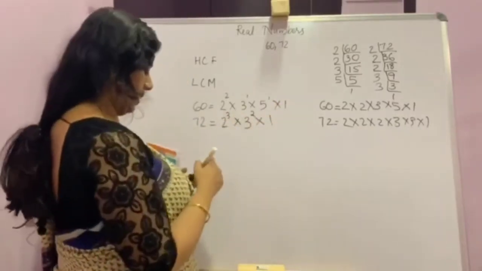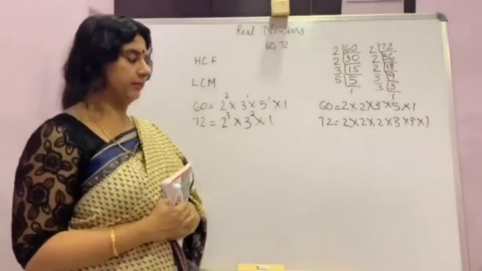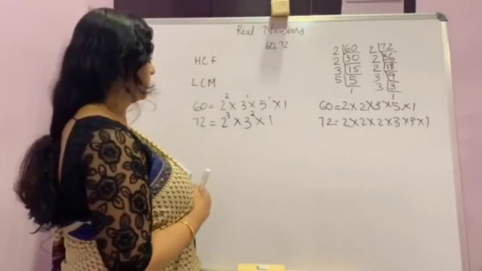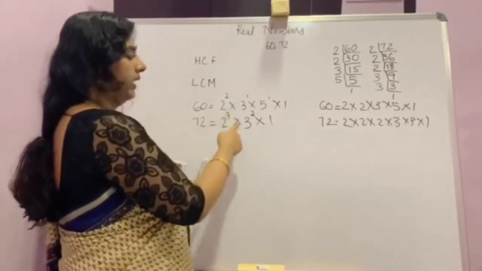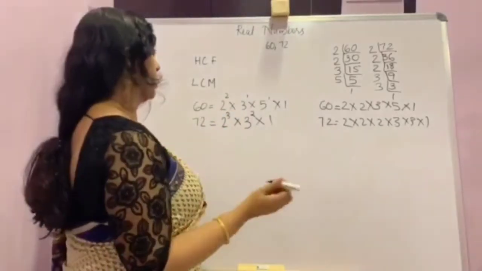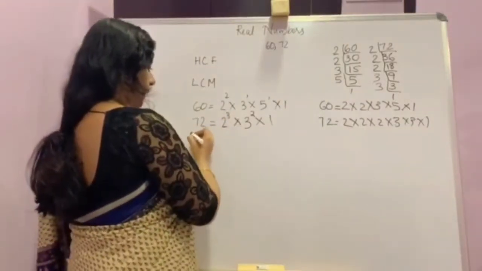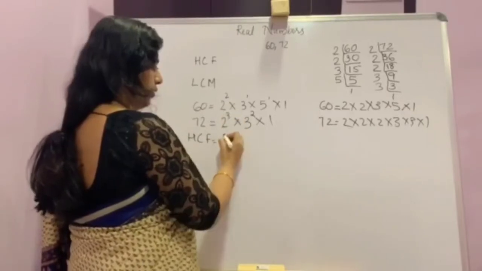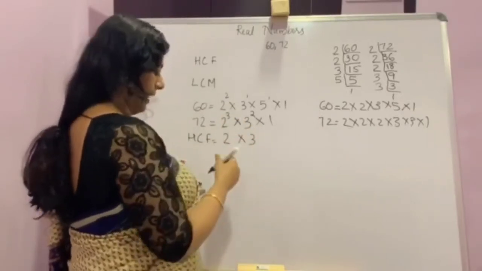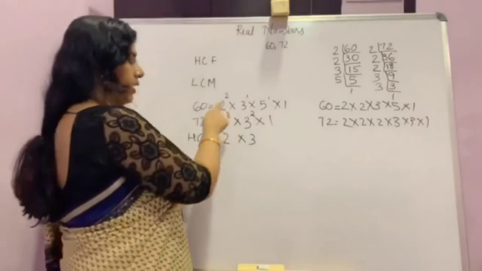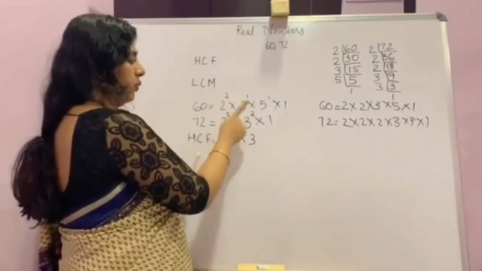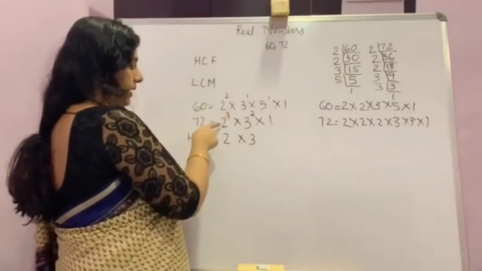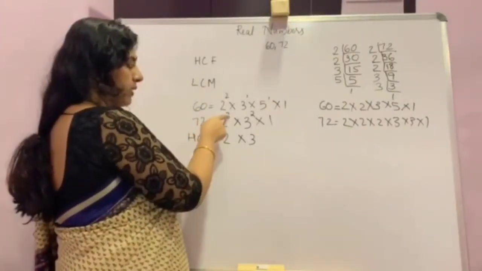Now to find the HCF, you want to check which are the common factors here. There are 2 and 3 as common factors. So the HCF is 2 into 3, and you want to check the powers of 2 and 3. In 60, the power of 2 is 2, and in 72, the power of 2 is 3.